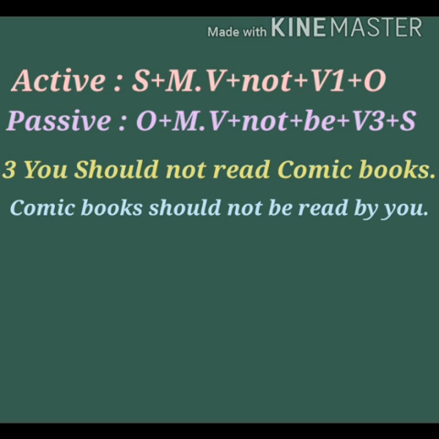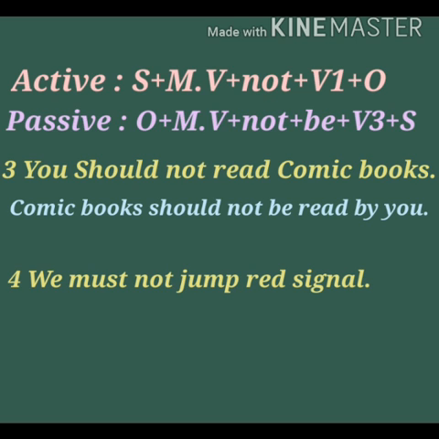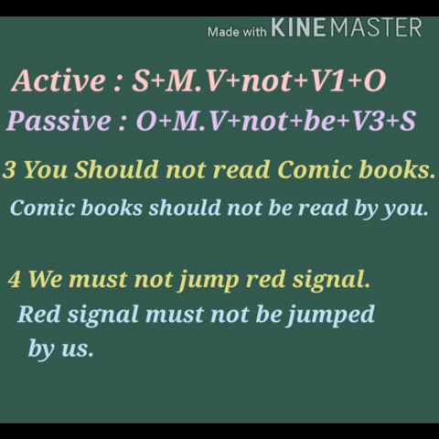Next sentence is, we must not jump red signal. Its right answer is, red signal must not be jumped by us. Must not and first form will change into must not be and third form of the verb. This is the way to change negative sentences with modal verbs in active and passive voice.